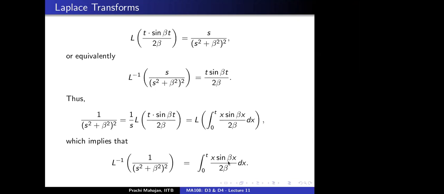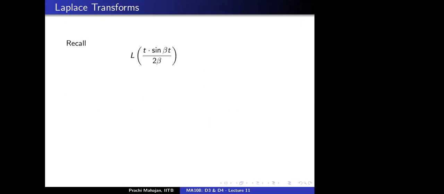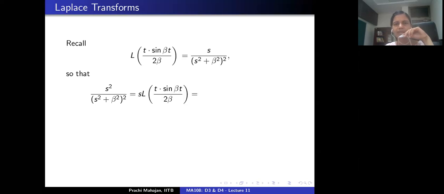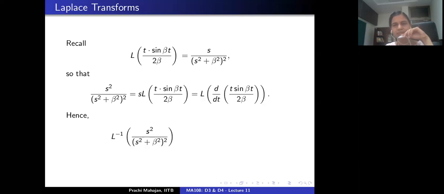And how do we fix that? So everybody with me up till this point? Yes. All right. So let's recall that the Laplace transform of t sine beta t by 2 beta, we found to be s by s square plus beta square. So if I multiply by s, what would I get? This is s times the Laplace transform of this, which would mean this is the same as differentiating this function and then taking the Laplace transform, correct?